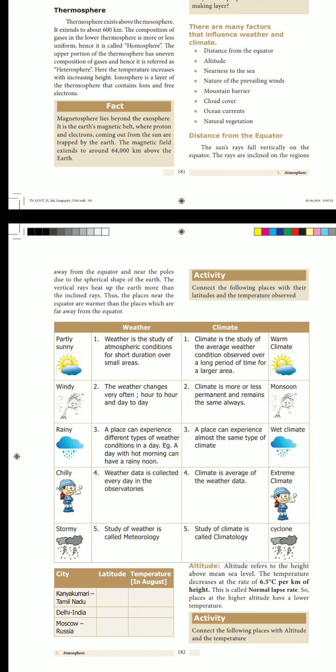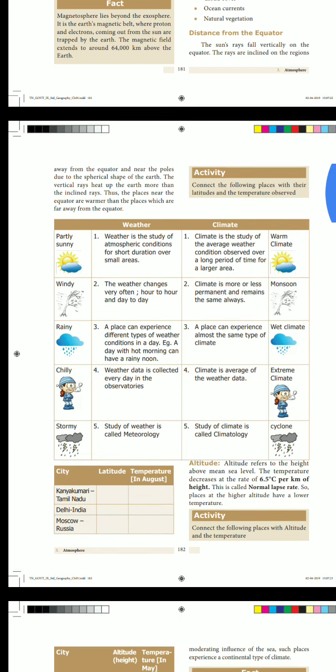Next point, a place can experience different types of weather conditions in a day. At the same time, in climate, a place can experience almost the same type of climate. Weather data is collected every day. Climate is the average of the weather data. So, the study of weather is called meteorology. The study of climate is called climatology. So, did you understand?